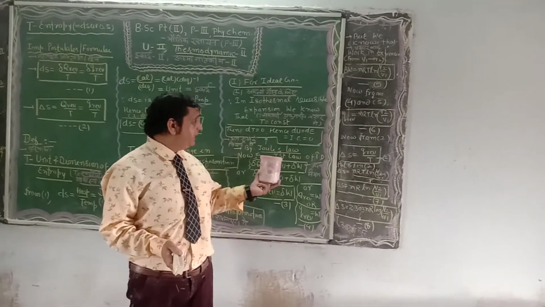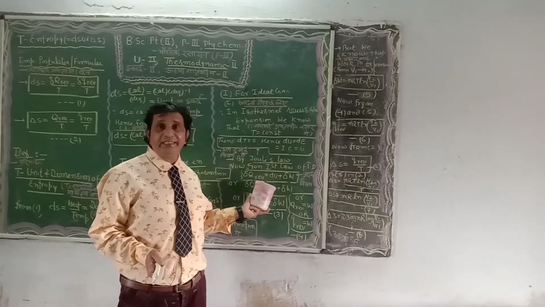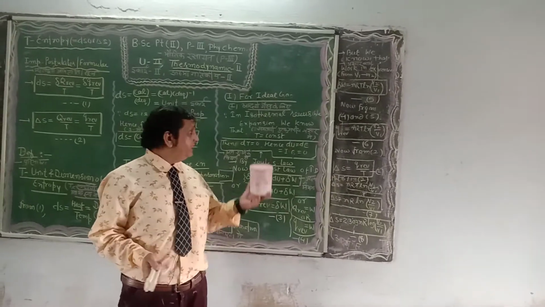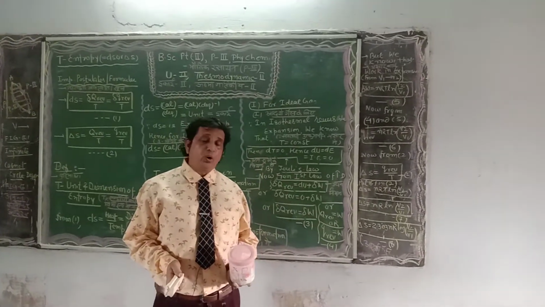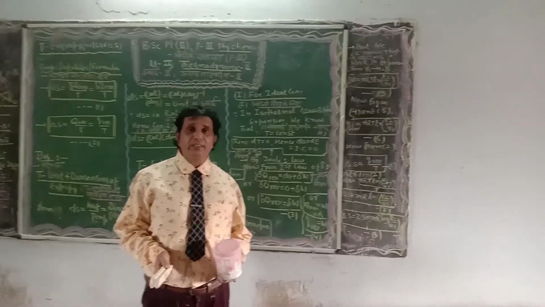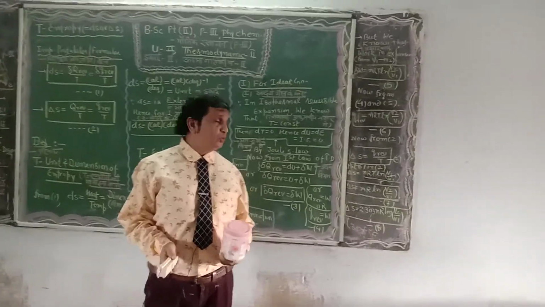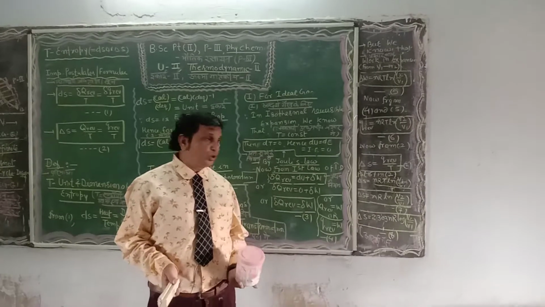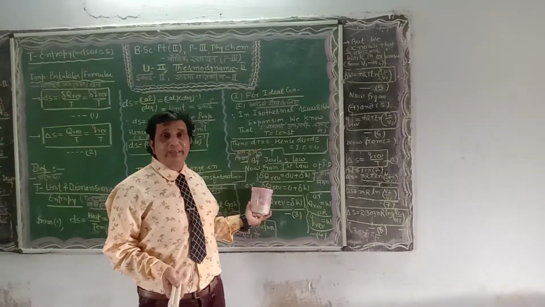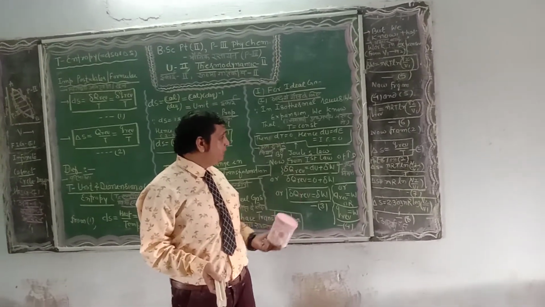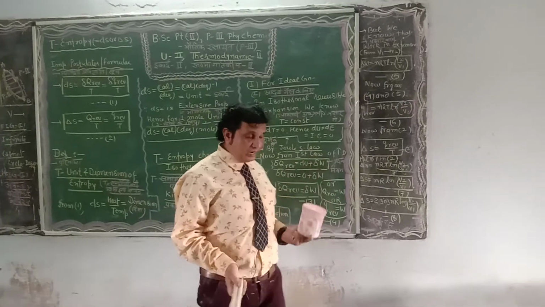By Joule's law, internal energy depends upon temperature, and since dT is equal to 0, dU is also equal to 0. Now, using the first law of thermodynamics, del Q reversible is equal to dU plus del W.